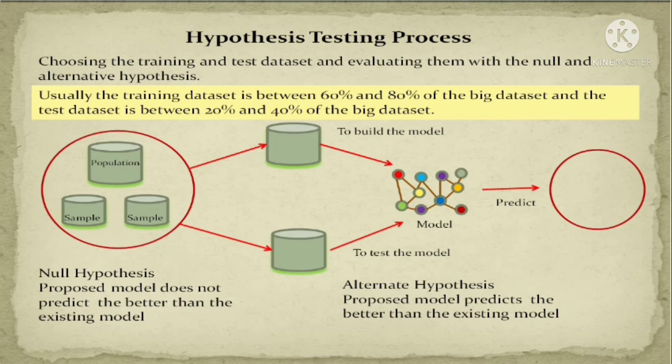Then the remaining 20 to 40% of the data set is used for testing purposes. When they go somewhere, they are tested: yes, we find somewhere this is a flower, yes, this is a red flower, and they will give the output. Likewise, whenever we are testing the model, we use 60 to 80% of the data set for training purposes, and 20 to 40% for testing purposes.